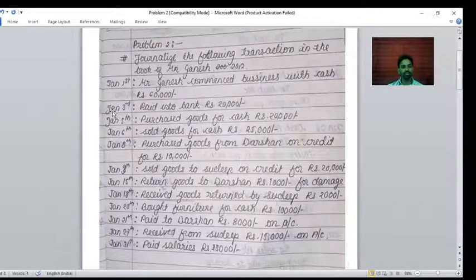The next transaction is on 3rd January: paid into bank rupees 20,000. Paid into bank means what is paid? Cash paid. Where is it paid? Into the bank. And who paid? The business paid to the bank. So in this transaction two accounts are affecting. Which are those? The cash account and the bank account.